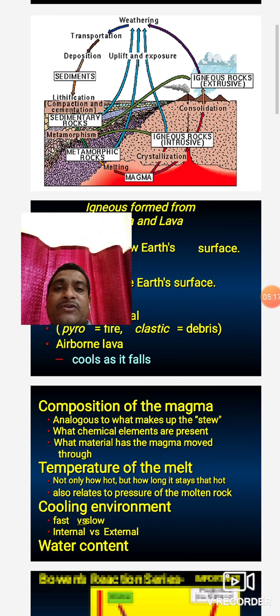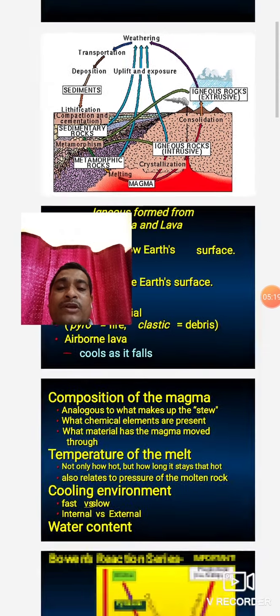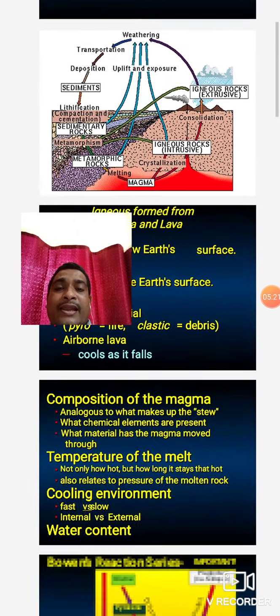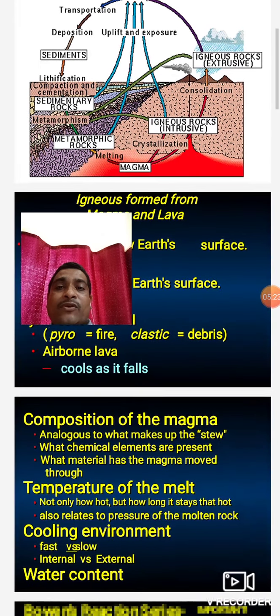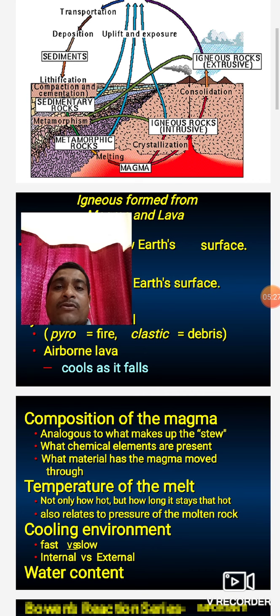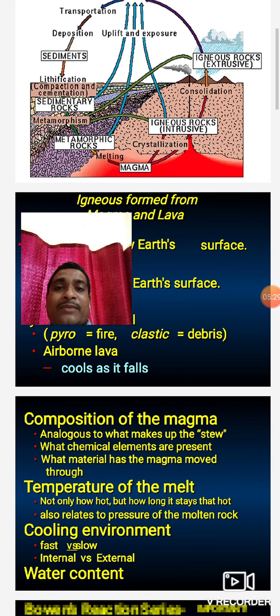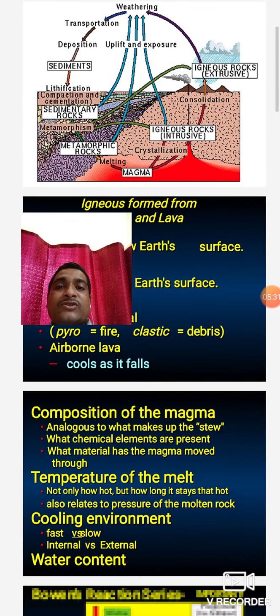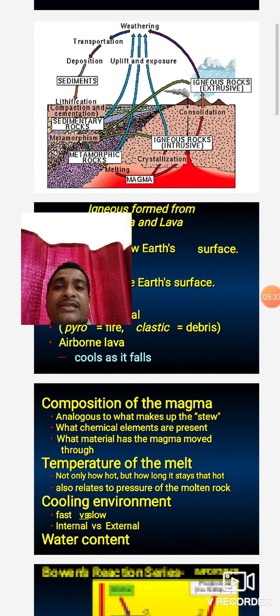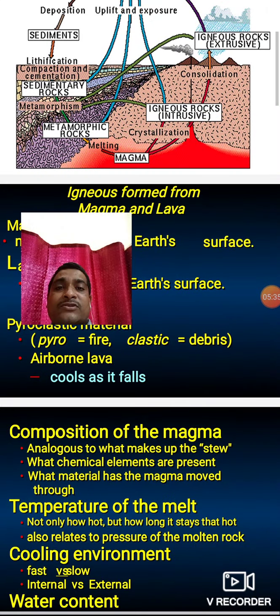Limestone is converted into marble. The chemical composition of limestone is CaCO3, and after conversion into the metamorphic rock marble, it has the same chemical composition. The chemical composition of marble is calcium carbonate. Therefore there is no change in the chemistry, only a change in the external morphology or external appearance of the rock.